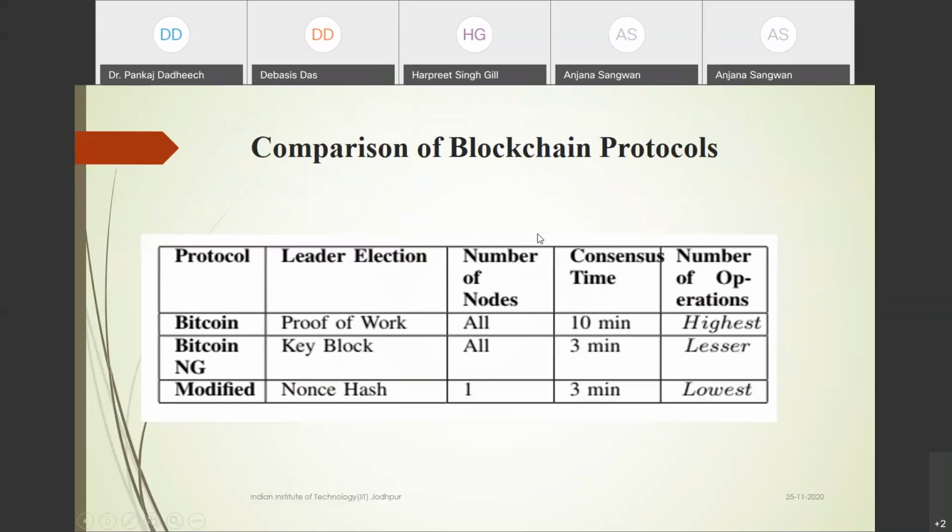Okay, so now this is basically the concept. In the case of Bitcoin, they are using the proof of work leader selection concept, and here they are using the key block, and they already modified it in Bitcoin-NG. In our case, we are basically not using the key block; we are using a pseudo random number and hash based concept.